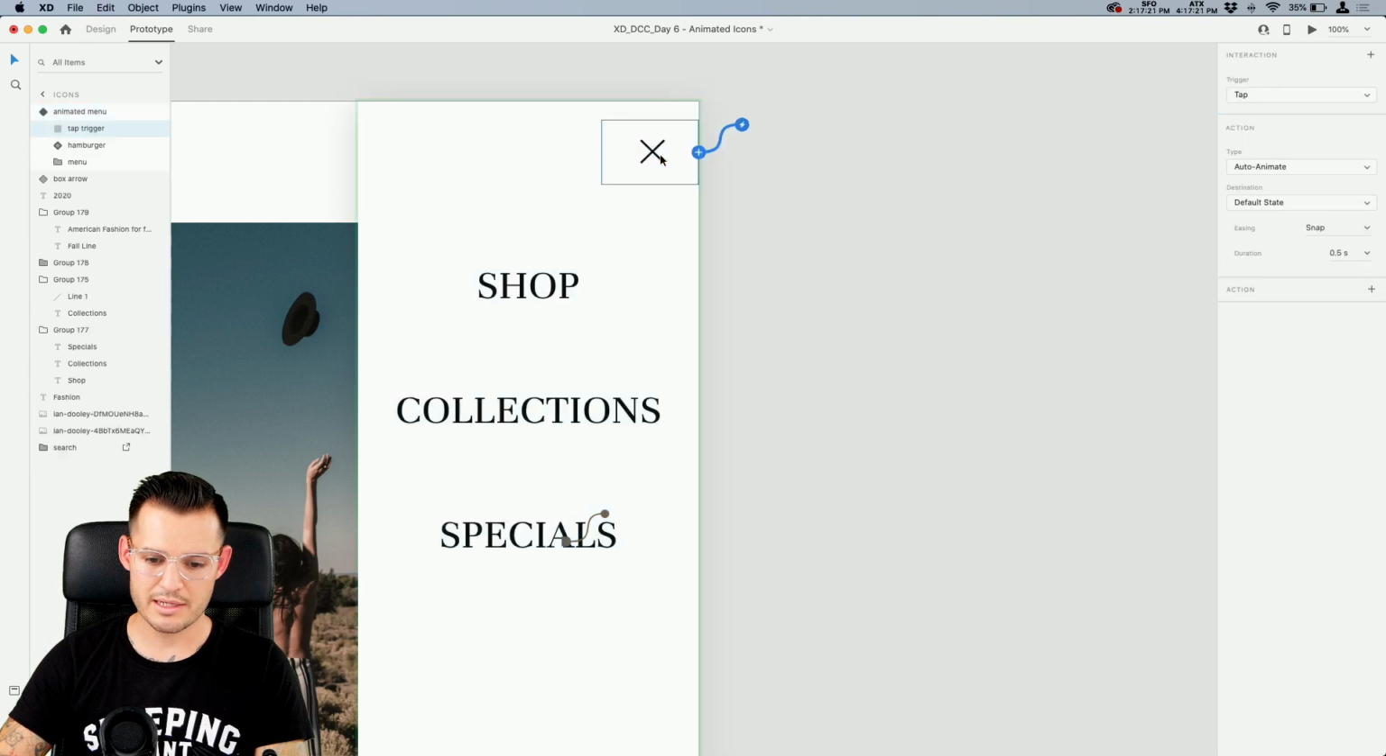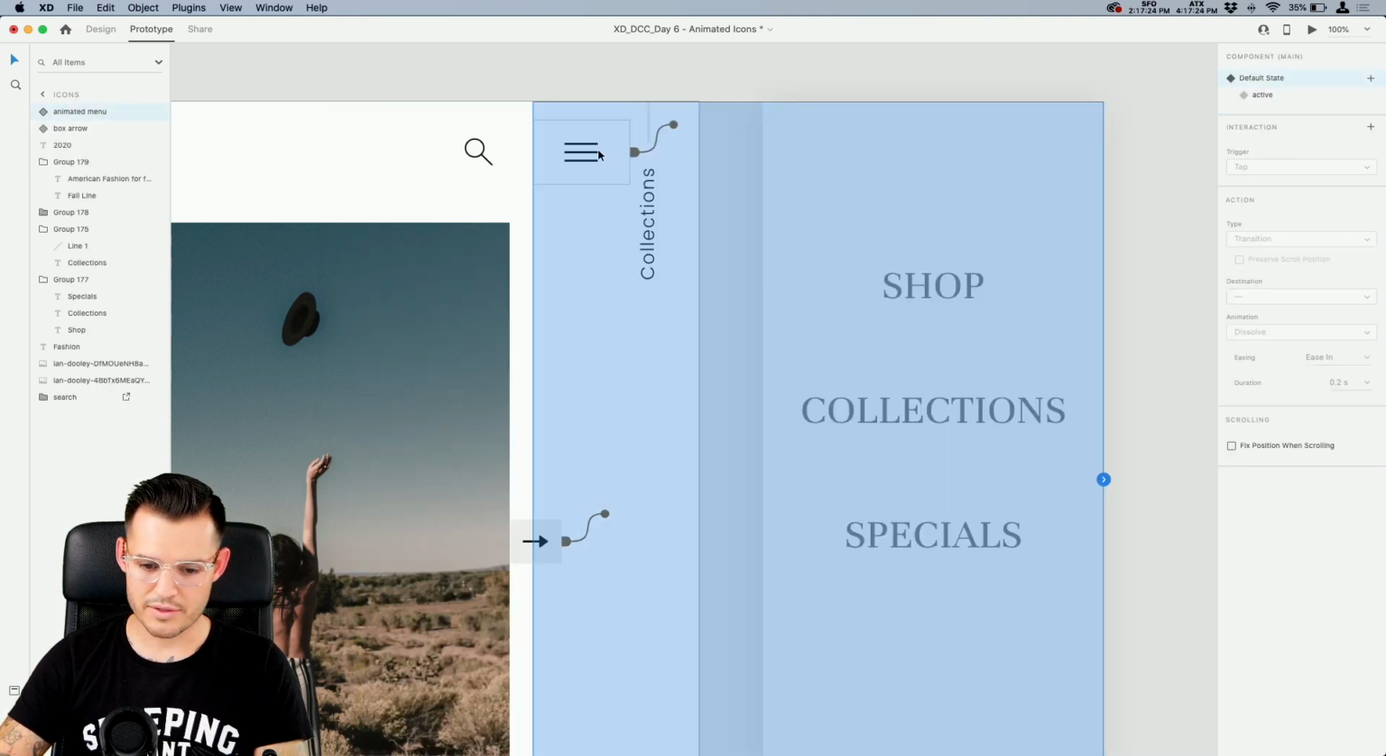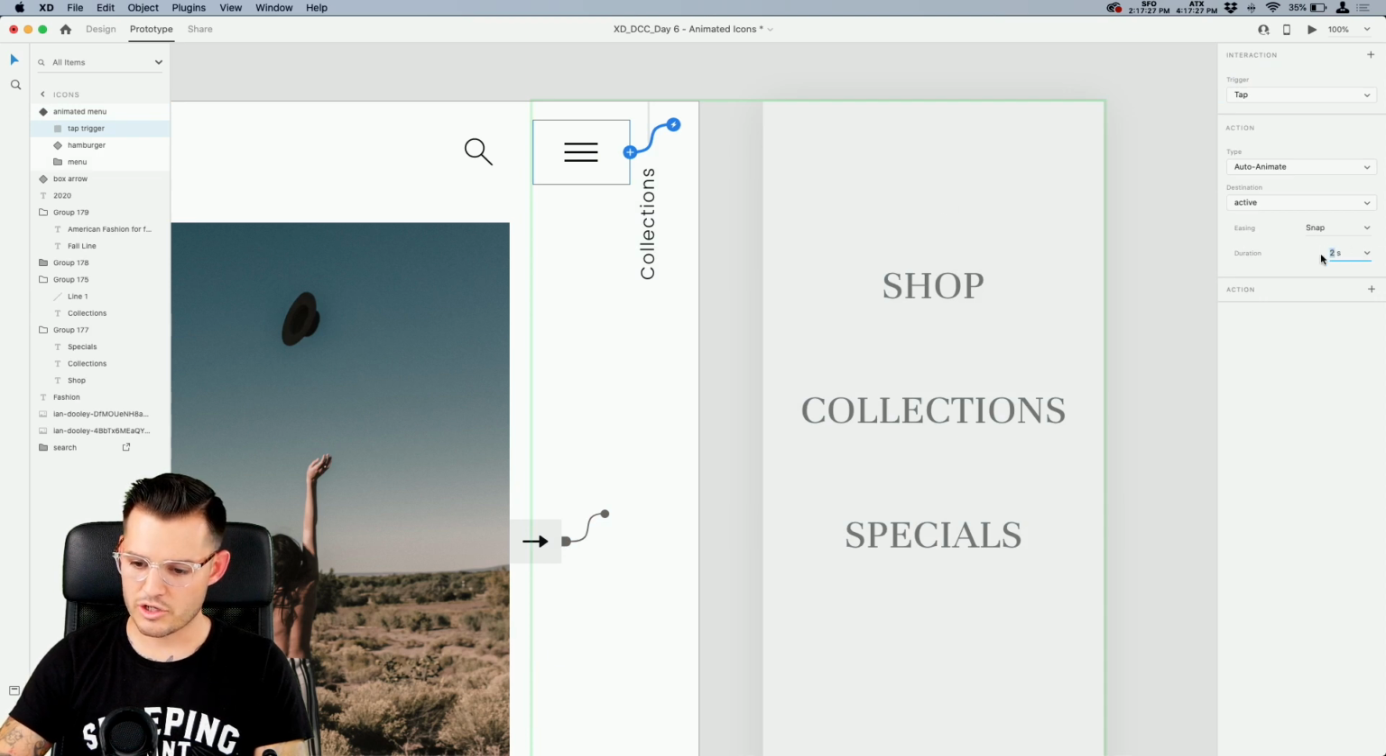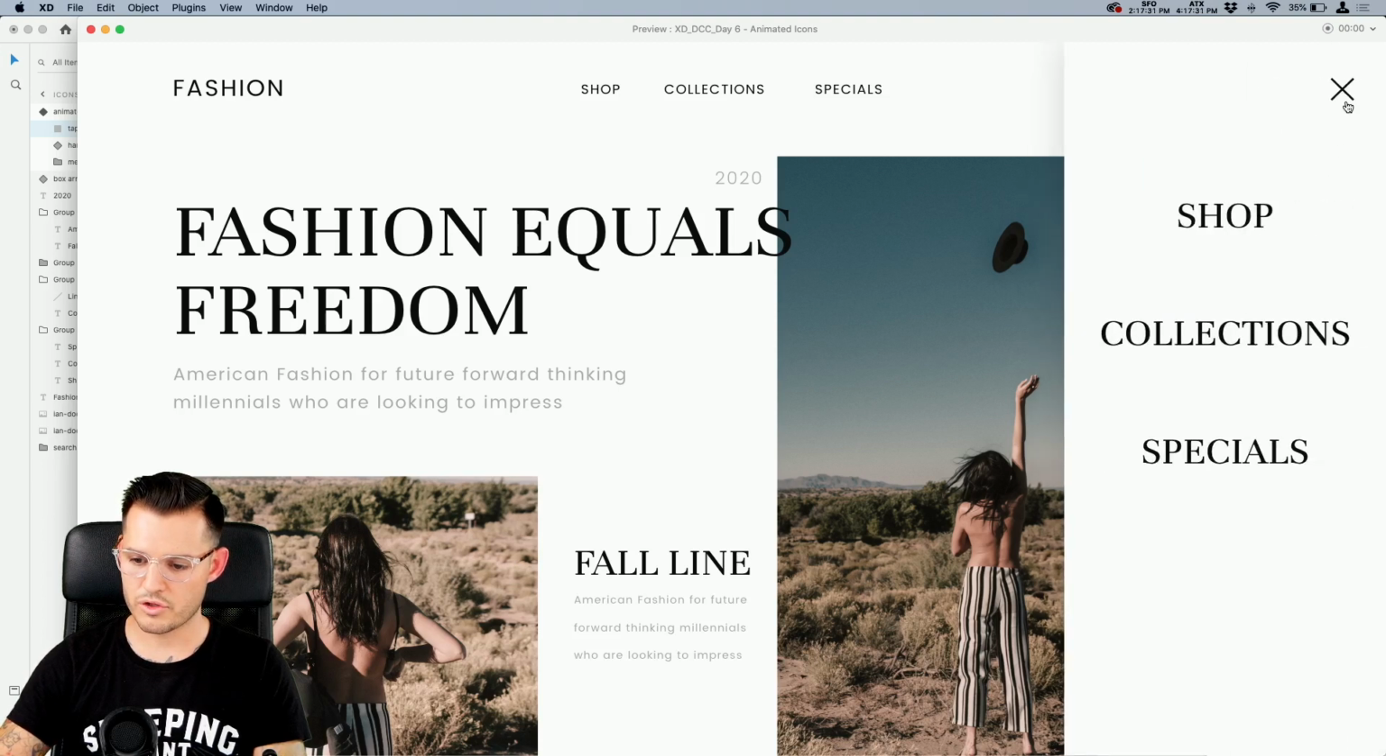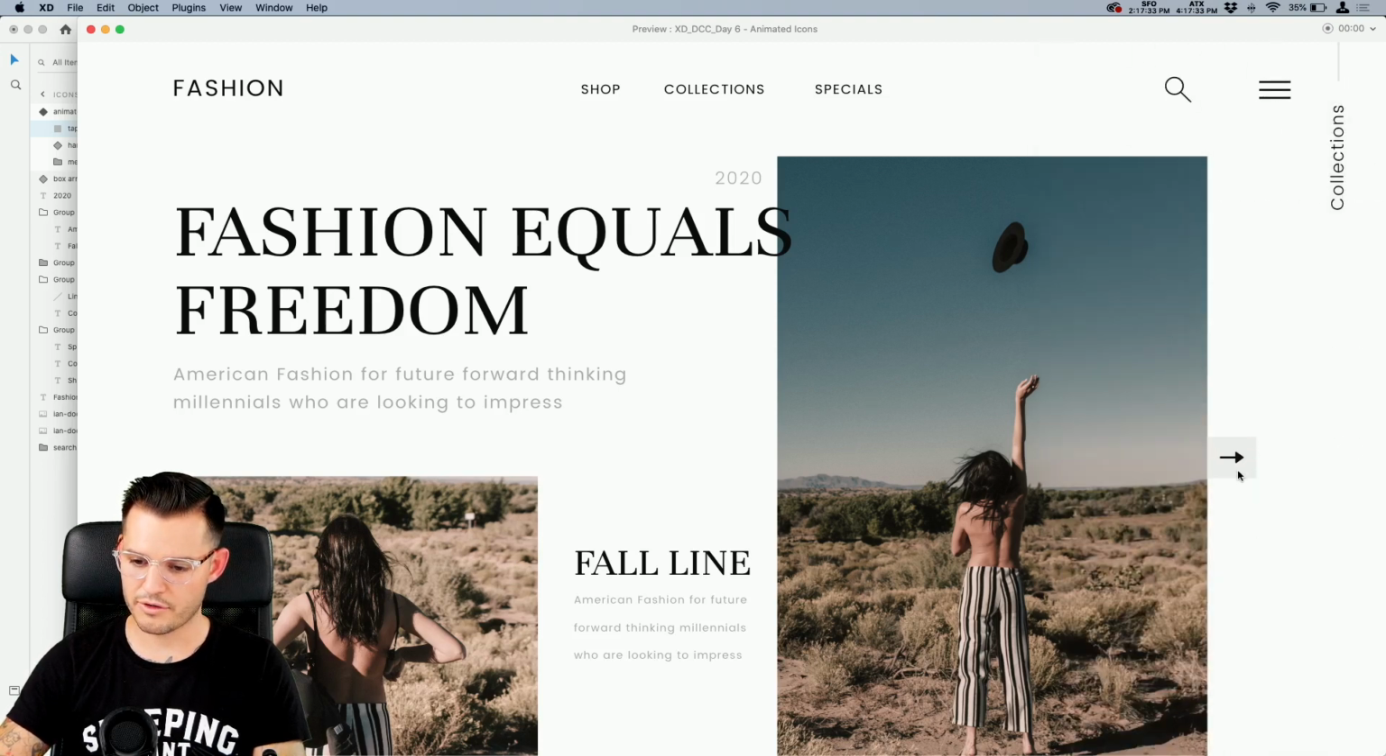So with that being said, let's come back in here into our default state, and let's change this back to 0.5. Now we have that nice looking menu, whoop, just like that. And we have a little hover right there as well, okay?